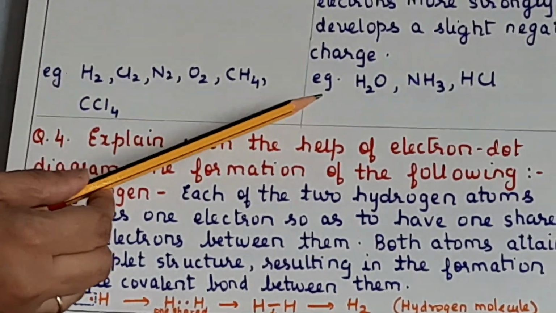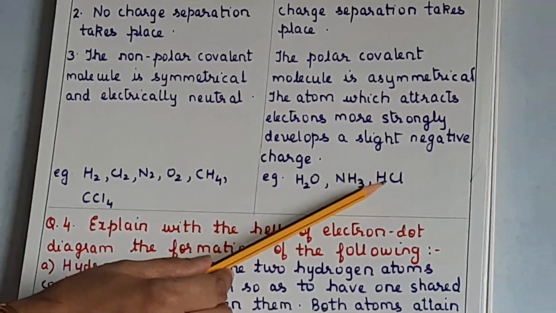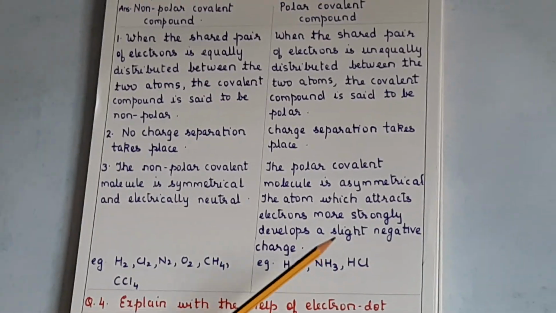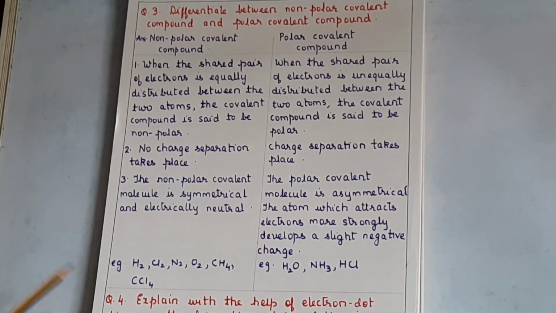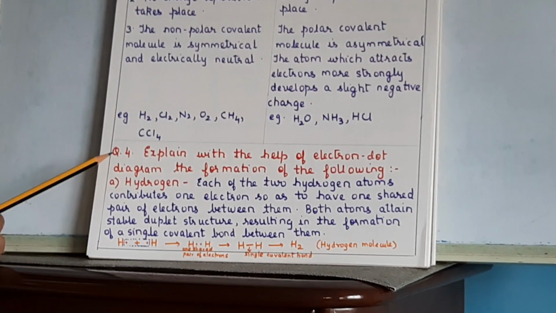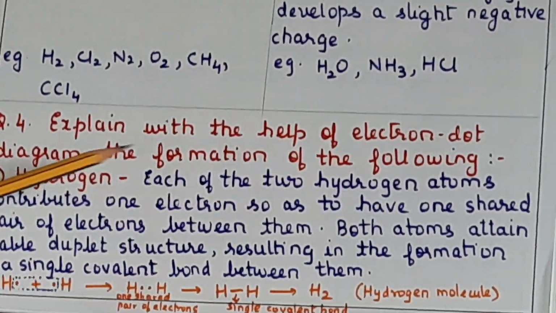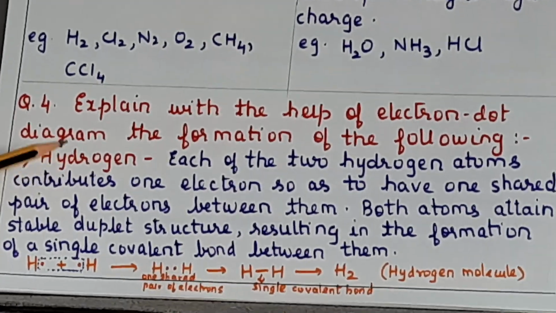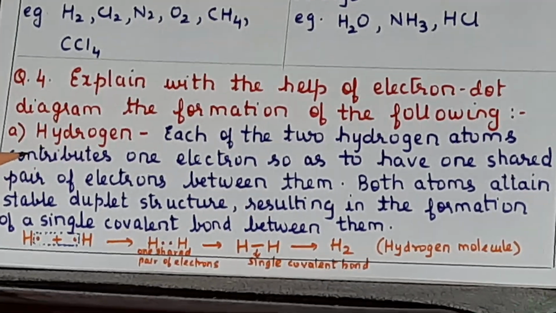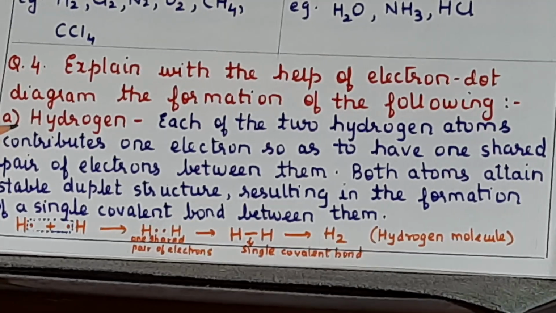And under polar covalent, you have water, ammonia and HCl. Okay, clear? Now we'll have a look at the electron dot structures. So next question is, explain with the help of electron dot diagram the formation of the following. Now explanation is also asked in the boards, that's why we have written the explanation also.